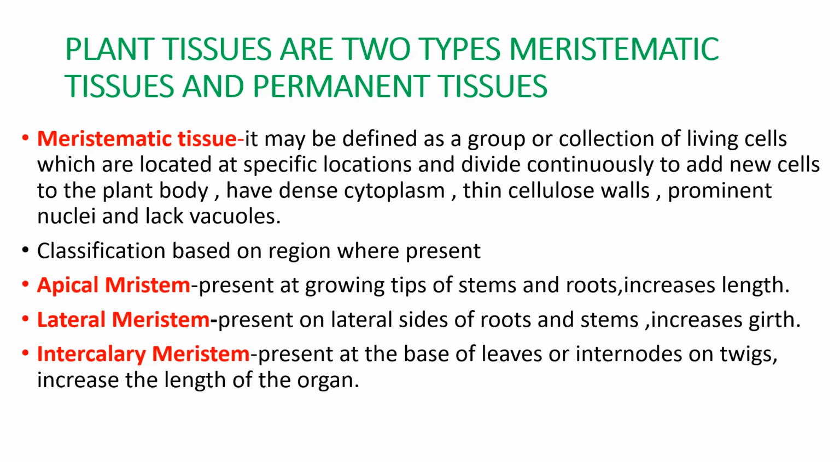So I told you that these are classified, they are grouped on the basis of the region where they are present, on the location where they are present. So meristematic tissue is of three types: apical meristem, lateral meristem and intercalary meristem.